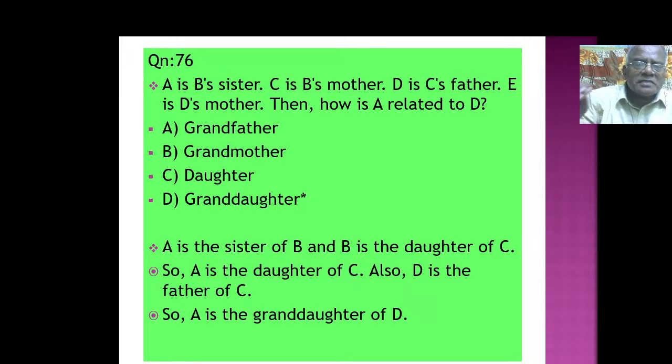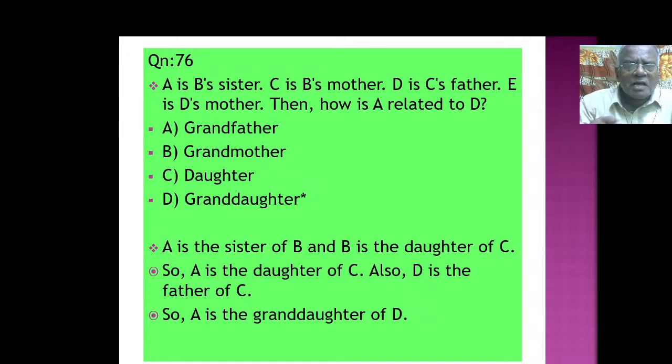A is B's sister. C is B's mother. D is C's father. E is D's mother. Then how is A related to D? Very interesting. A is the sister of B, and B is the daughter of C. So A is the daughter of C.